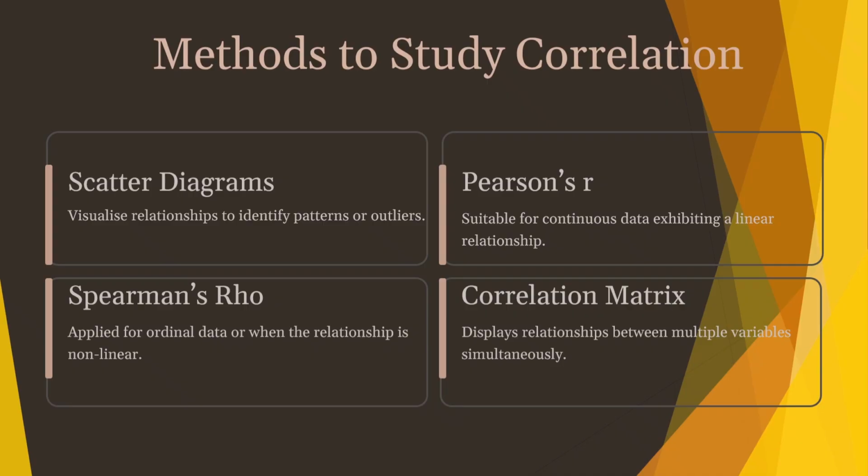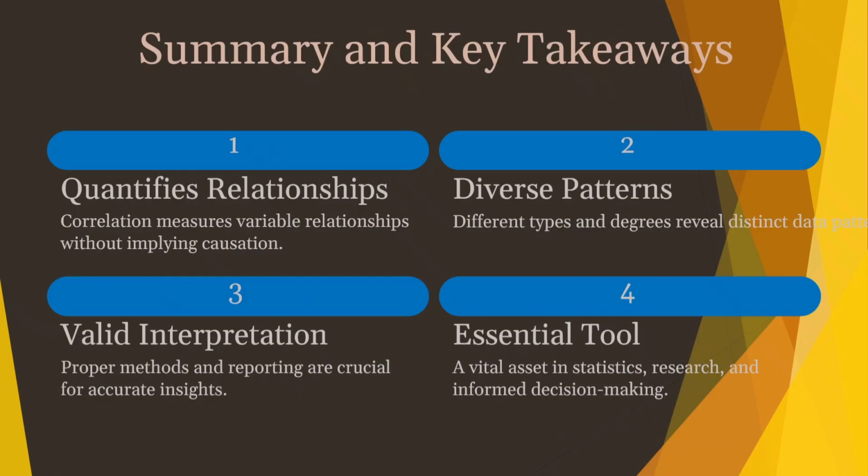It is a quick way to see many relationships. Finally, we come to summary and key takeaways. To sum up correlation, the first is quantifies relationships. It helps us measure how variables are connected, but remember, it doesn't mean one causes the other.